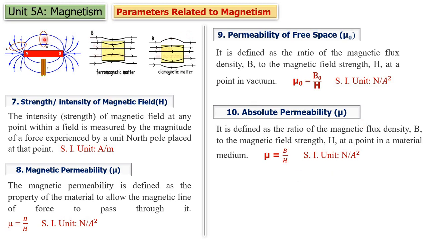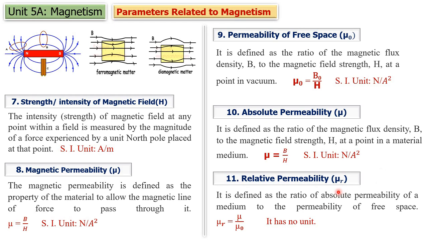Now absolute permeability is related to a material medium. Suppose you keep a material medium in the external magnetic field, then the ratio of magnetic flux density to strength of magnetic field at a point in the material is called absolute permeability. So it is mu. At a point in vacuum it is nothing but permeability of free space, and at a point in material it is absolute permeability mu. Now what is the relation between these two?